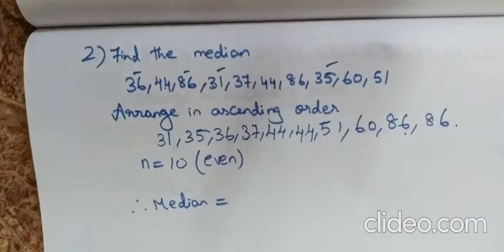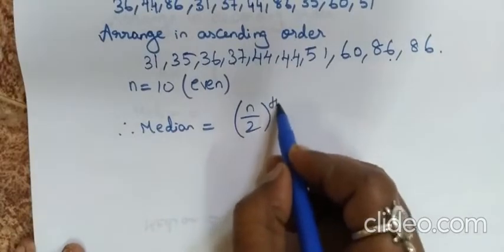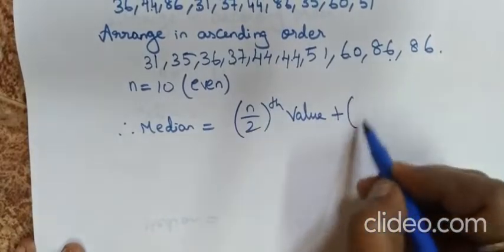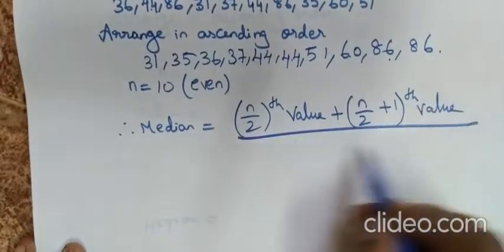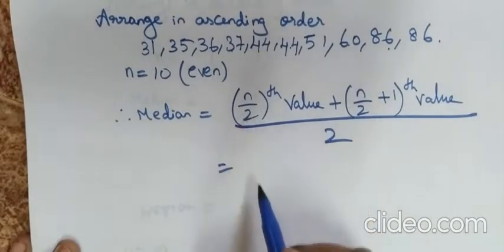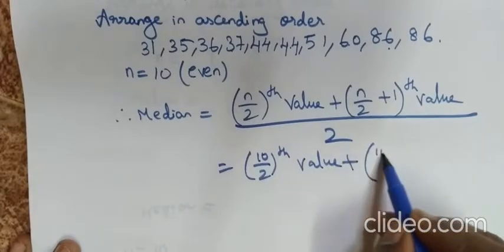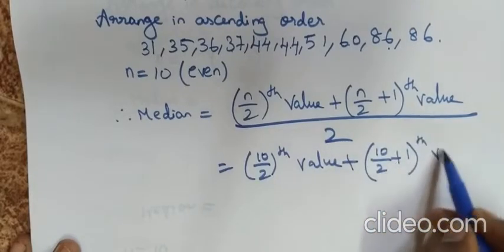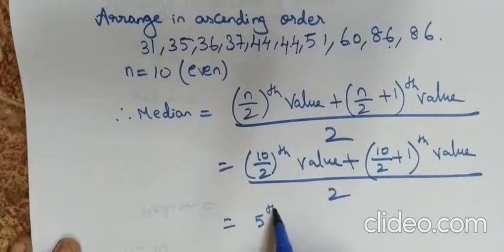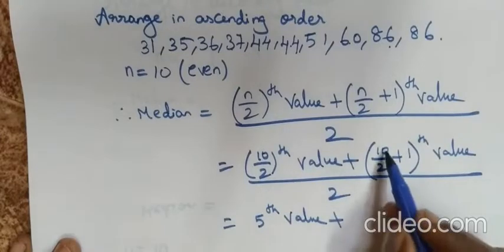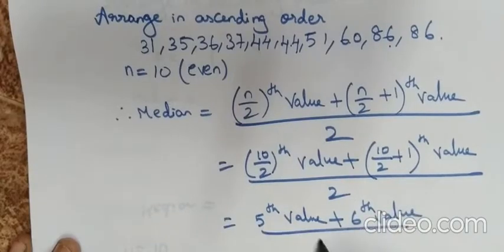Even number means we have to use the second formula. Median is equal to the n by 2th value plus the (n by 2 plus 1)th value, the whole thing divided by 2. Here n is 10. So 10 by 2th value plus the (10 by 2 plus 1)th value, divided by 2. 10 by 2 is the 5th value, plus 10 by 2 is 5, and 5 plus 1 is 6, so the 6th value, the whole thing divided by 2.